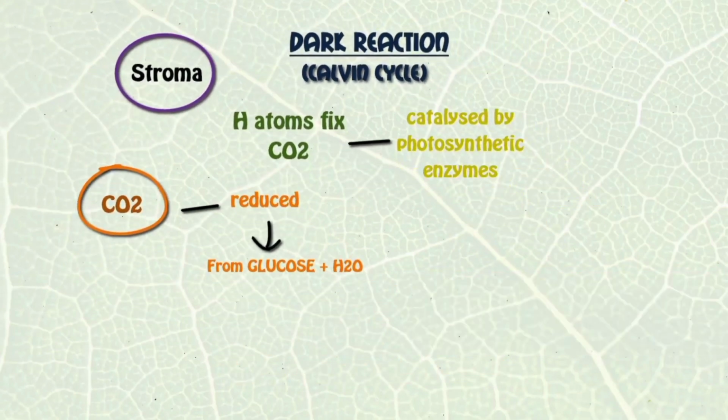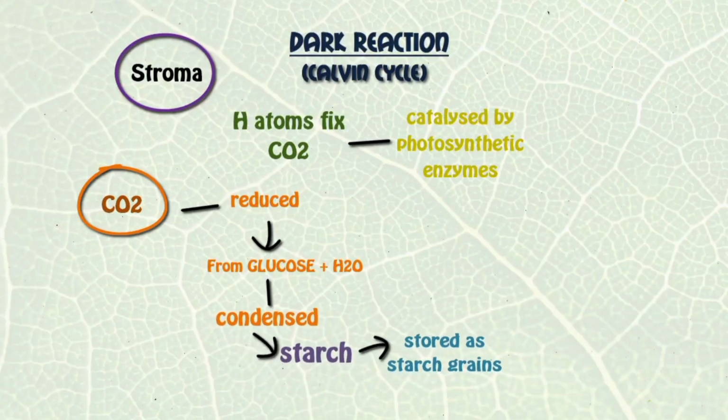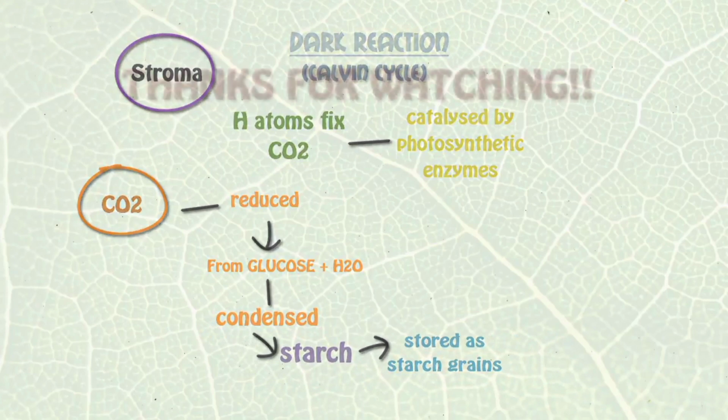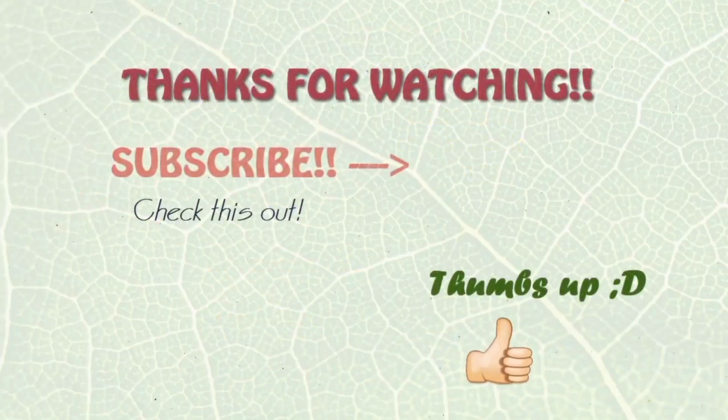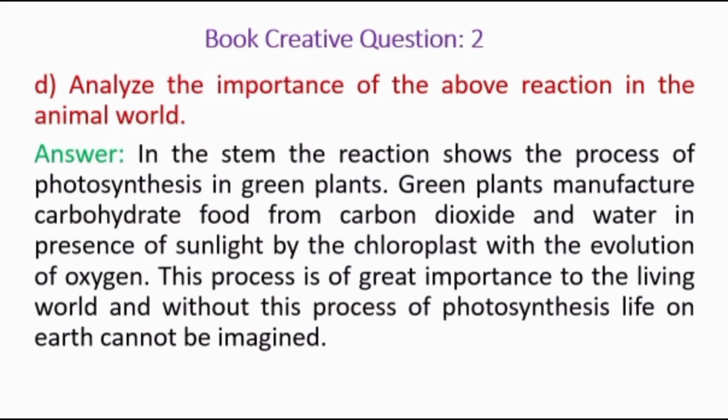Glucose monomers are condensed to form starch, which is temporarily stored as starch grains in the chloroplast. That's all for today. I hope this video helps you to understand more about dark reaction and light reaction.